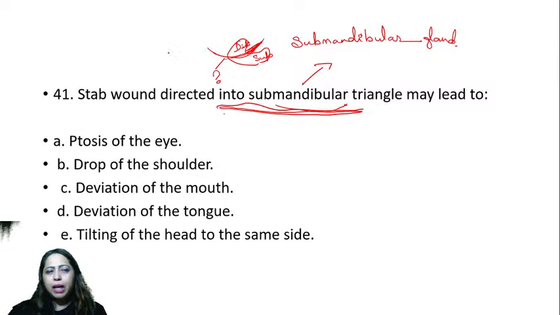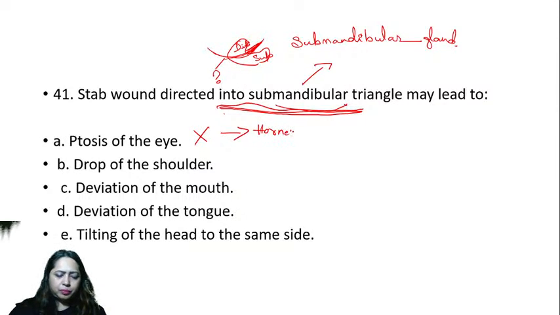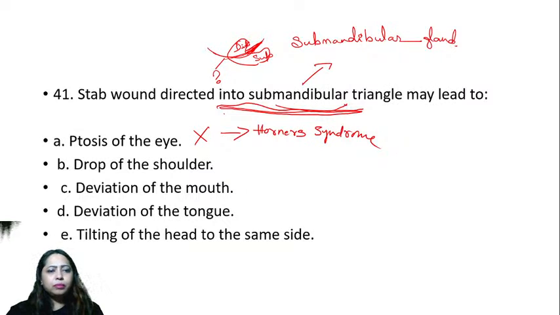Is it ptosis of the eye? Anything to do with ptosis of the eye? No. That is Horner's syndrome, so that is not the thing. Then it is drop of the shoulder. Is it true? Is it drop of the shoulder?